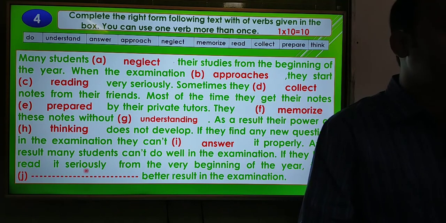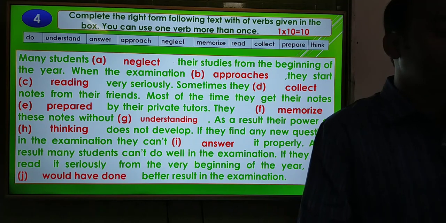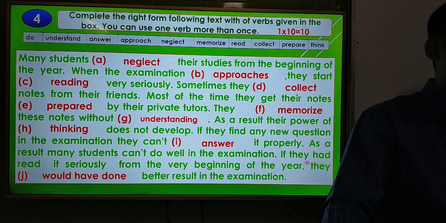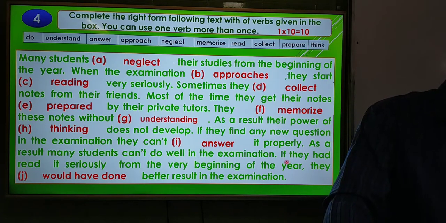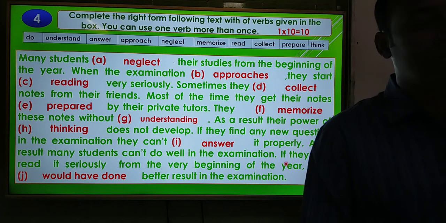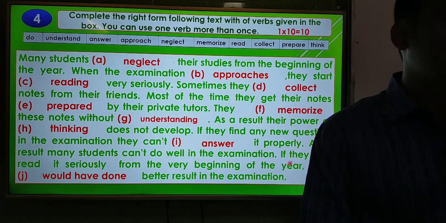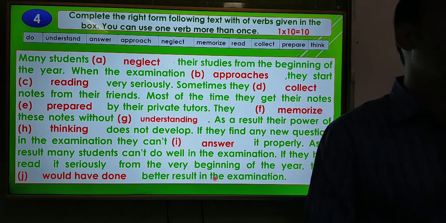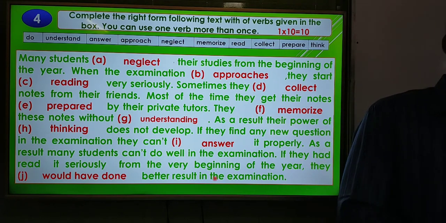If they had read it seriously from the very beginning of the year, they dash better results. So the answer here, they would have done if they had. Okay, look at the question. If they had, here this is a conditional sentence, and you know that there are three kinds of conditional sentence: first condition, second condition, and third condition. And as we see that after the subject had and the third form of verb have been used, so it is the third condition. So we have to use would have, could have, or might have to make it.